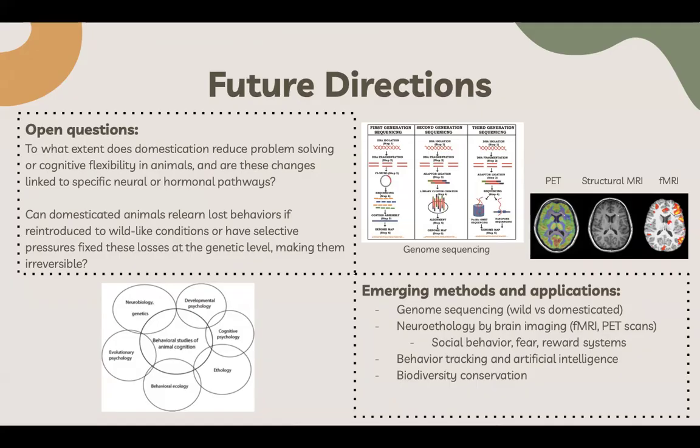To explore this, new tools are emerging. Genome sequencing is letting us compare wild and domesticated DNA, while brain imaging methods such as fMRI and PET scans reveal how domestication alters neural circuits. On the behavioral side, AI can track animal movements and decision-making in great detail. These approaches don't just advance animal behavior research, they also inform conservation. Understanding how domestication reshapes survival traits can help guide reintroduction programs and protect biodiversity.